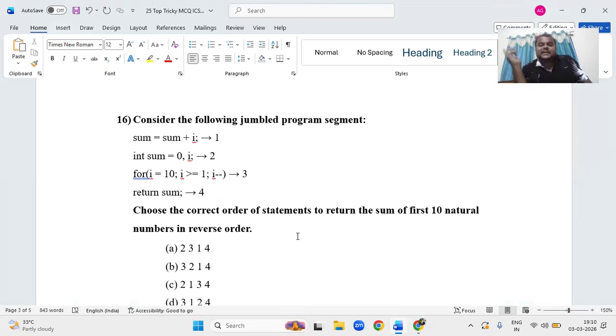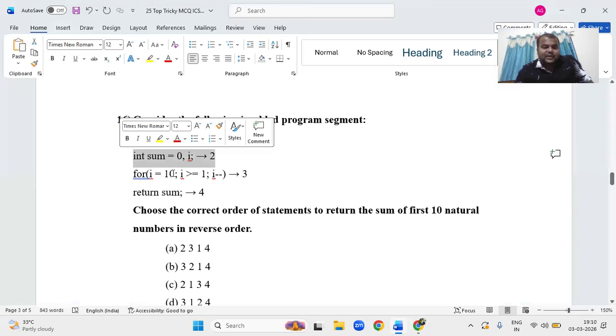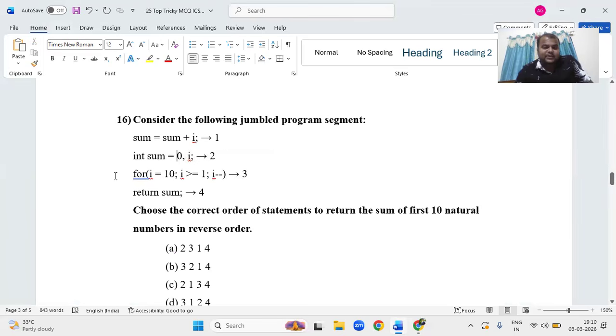10 + 9 + 8. So what is the first thing? As we know, initialization. Initialization, it is the second statement. After that you can write down the loop for i is equal to 10, and you can write down the statement sum is equal to sum plus i, and return sum. So what is the option? 2 3 1 4, 2 3 1 4. Option A.